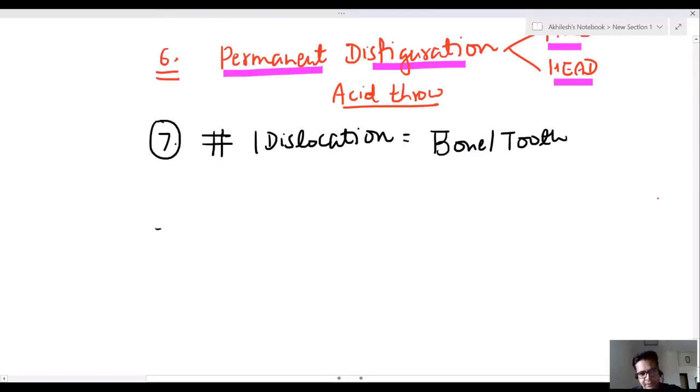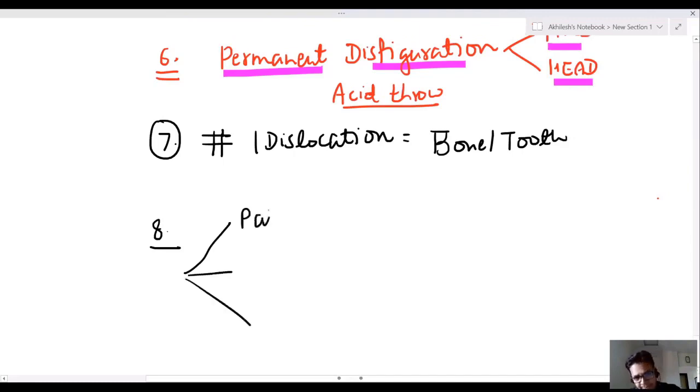So what I have discussed till now: penile erection, eyesight, ear, member or joint, impairment, permanent disfiguration of face and head, and dislocation and fracture of bone and tooth. Now, this one.